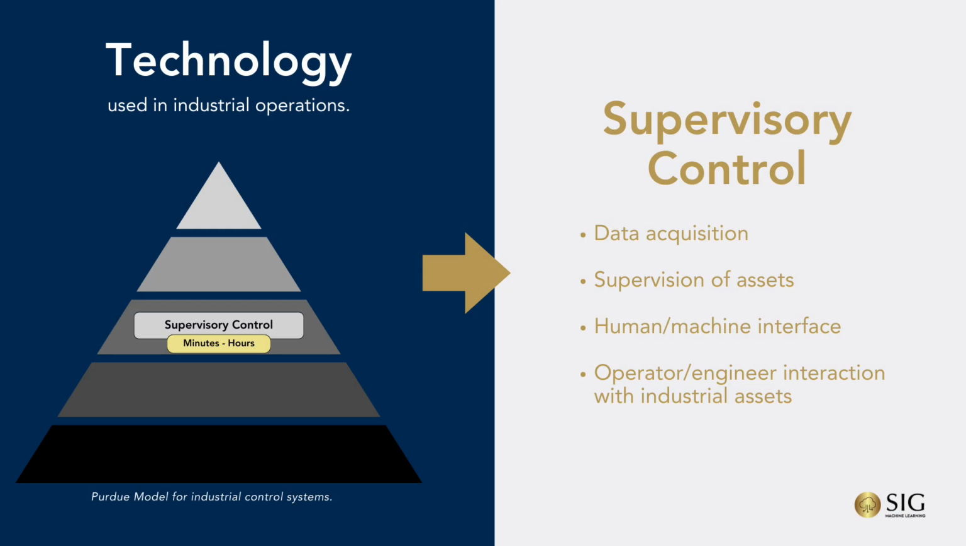The supervisory control layer sits above the control layer. At this layer, supervision, data acquisition, and human-machine interface enables our operators and engineers to interact with the physical processes that are occurring down in our first layer.